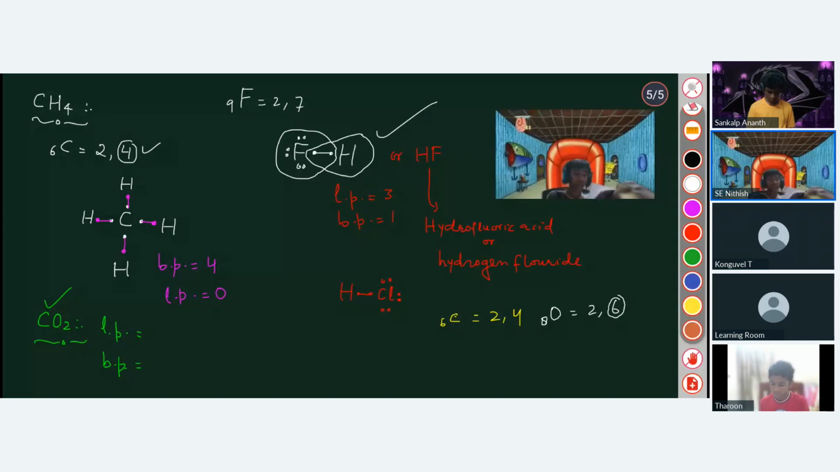So I think there'll be 6 lone pairs and 2 bond pairs. Lone pairs will be only 4. Okay, I will tell you. 1, 2, 3, 4, 5. Carbon has how many valence electrons? 4.